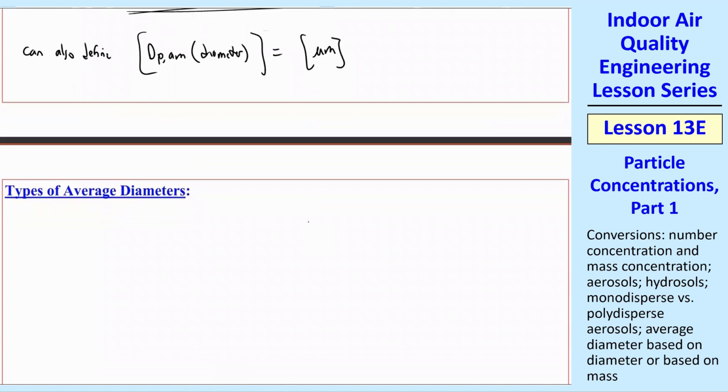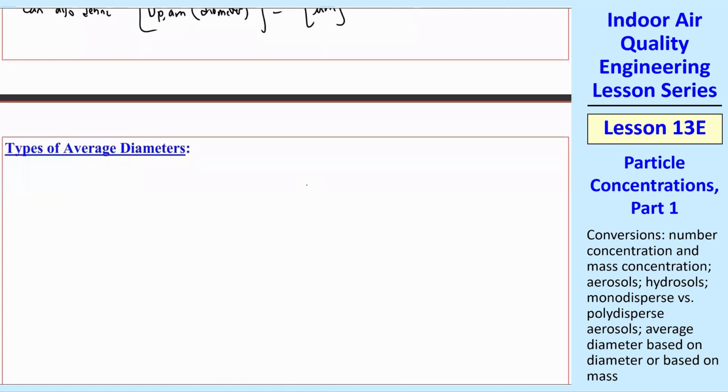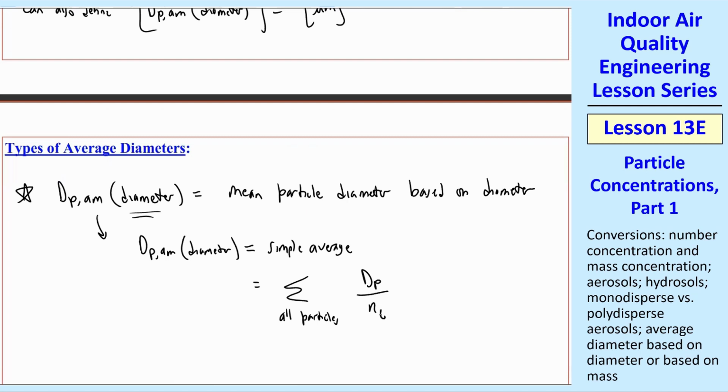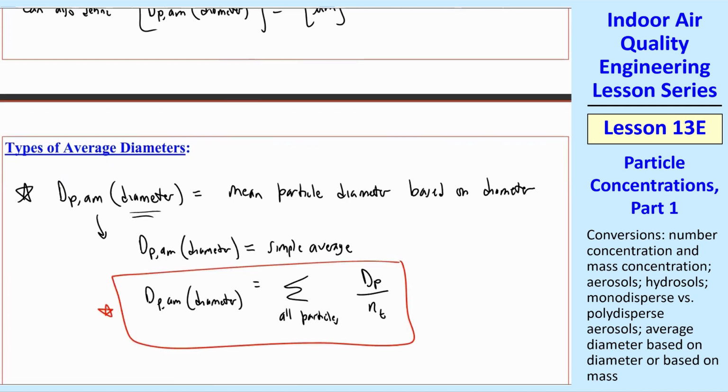So let's just formally list these types of average diameters. We define dpAM diameter as the mean particle diameter based on diameter. That's what this parentheses means here, based on diameter. And since this is an arithmetic mean, dpAM diameter is the simple average that we all know and love. Basically, you add up all the particle diameters and divide by nT. So it's the sum over all particles of dp over total number of particles. So there's nothing new or unusual about that diameter.